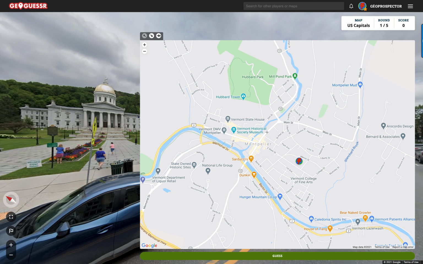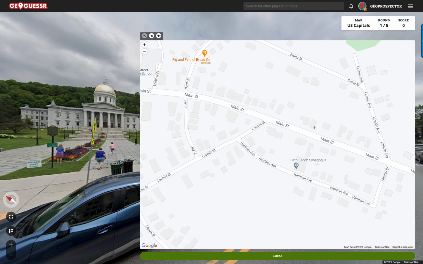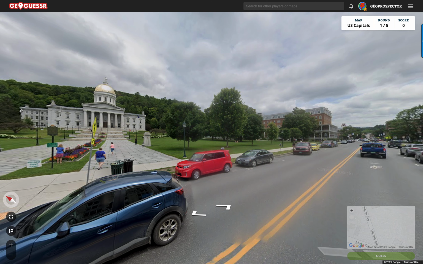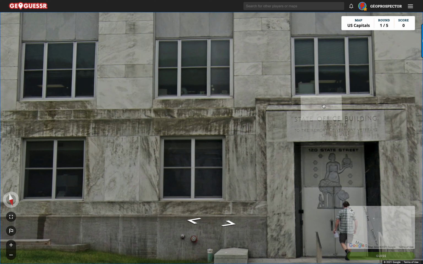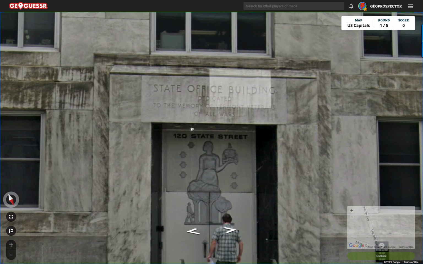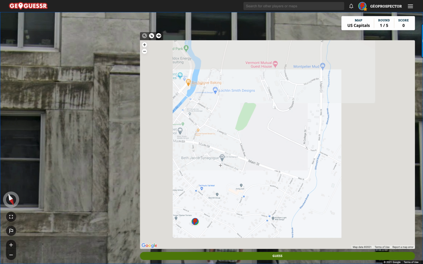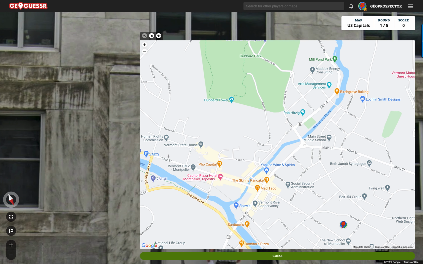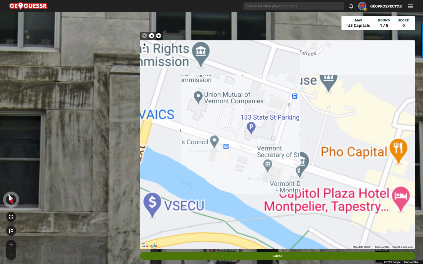We've got Hubbard Park, Hubbard Tower. It's not a big one, is it? Main Street. Were we at Main Street? I can't remember. We did have an address, didn't we? Let's just have a look at this. State Office Building. Oh, State Street. 120 State Street. That was it. Worth looking. So we're not on Main Street. Main Street, Main Street, Elm Street, Hubbard Tower, State Street. Vermont State House. Yes. Well, this looks about right.